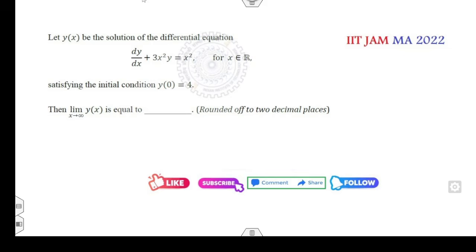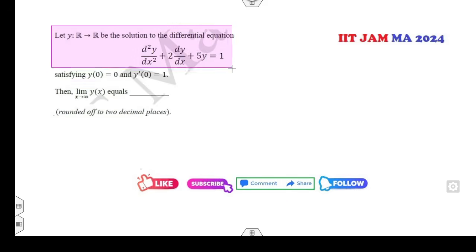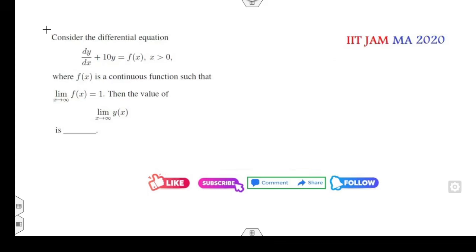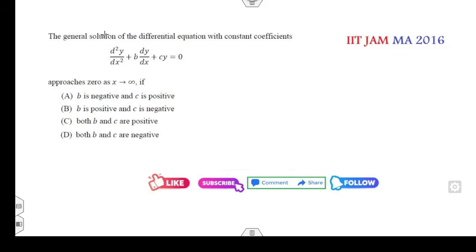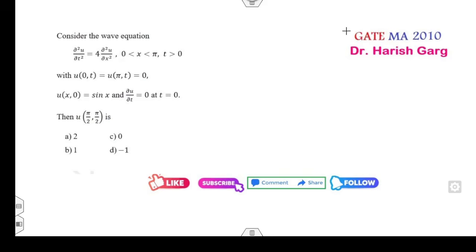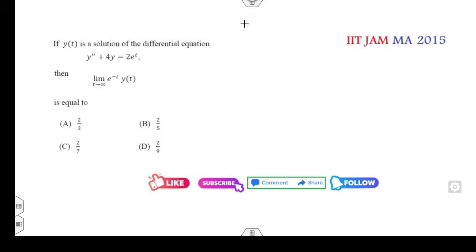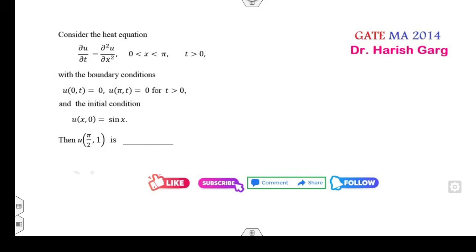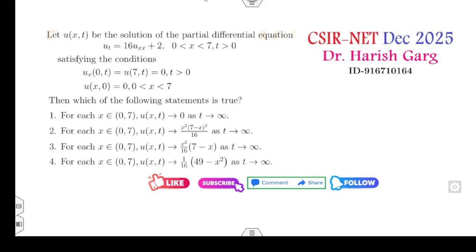Now if you look at these problems, for example IIT JAM 2024, have you seen the word steady state in the given statement? The answer is no. Similarly, in the second question, the word steady state is not given to you. In the third question, again, the word steady state is not given to you. Again, whether the question is related to GATE mathematics, IIT JAM, or recent year CSIR NET papers.